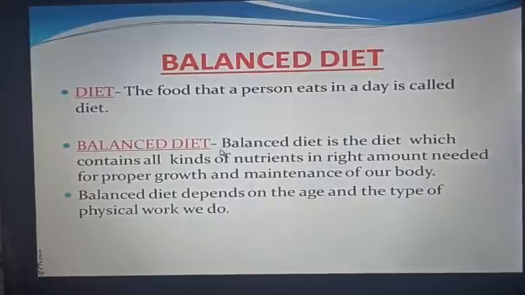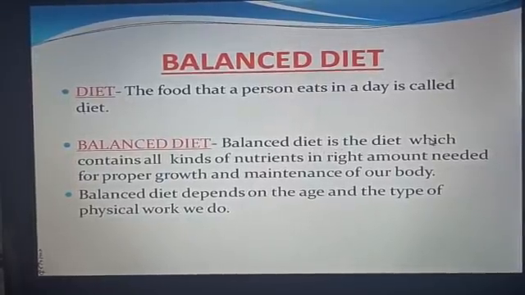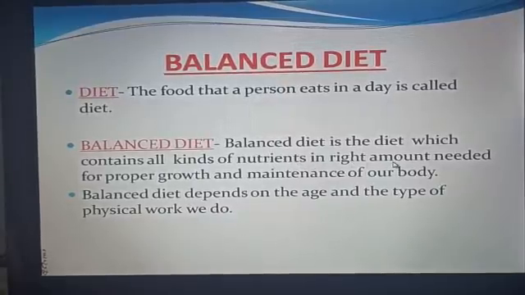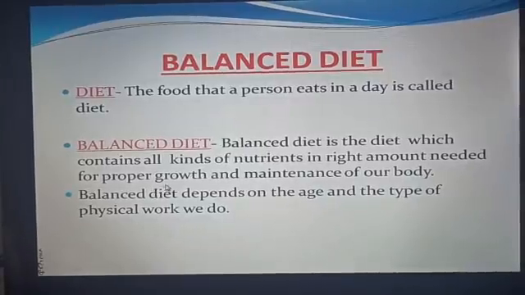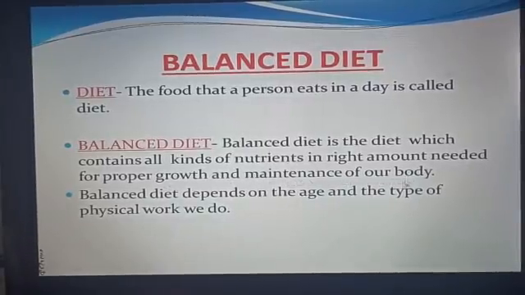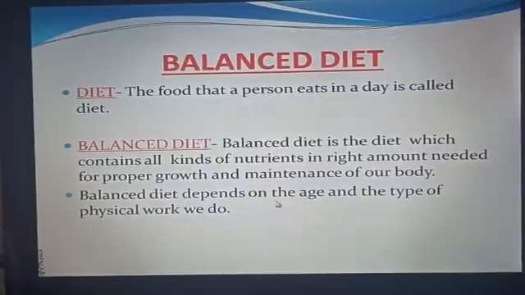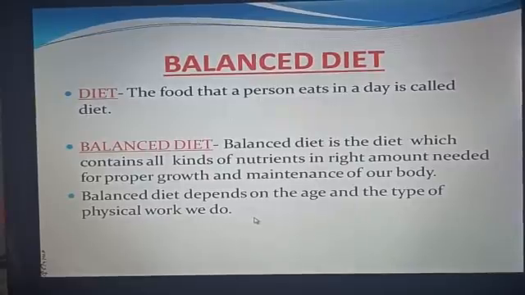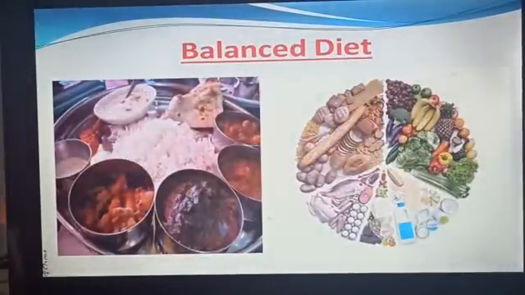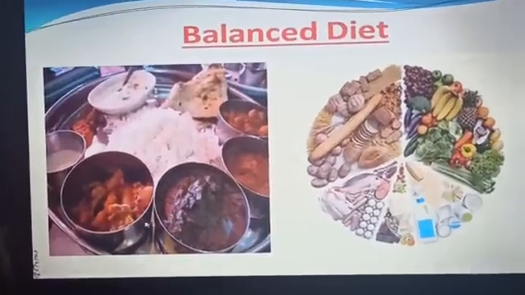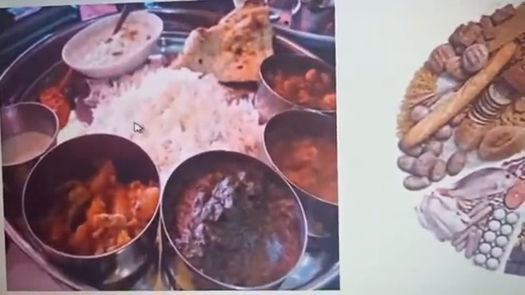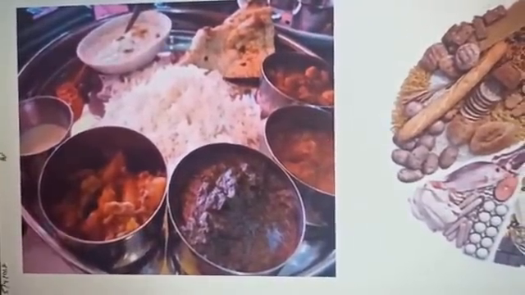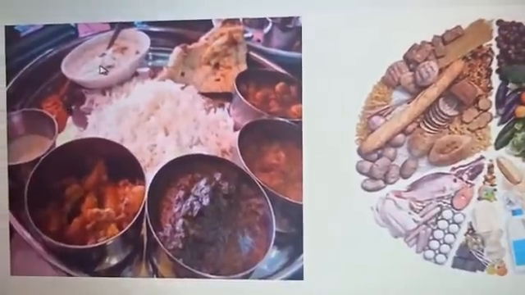So what is a balanced diet? A balanced diet is the diet which contains all kinds of nutrients in the right amount needed for proper growth and maintenance of our body. A balanced diet depends on the age and the type of physical work we do. This is the picture of a balanced diet. Look here. This is rice, chapati, pulse, vegetables, curd, pickle and sweet.